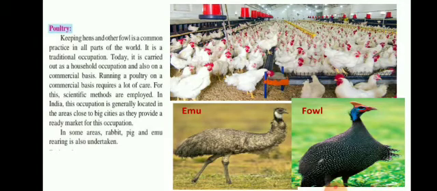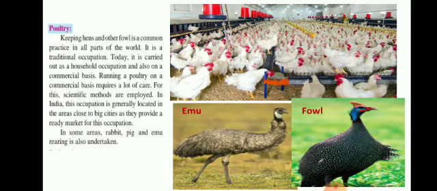In India, this occupation is generally located in areas close to big cities as they provide a ready market. So flesh, that means non-veg, is sold in various markets. So these poultry farms are set up near the cities.